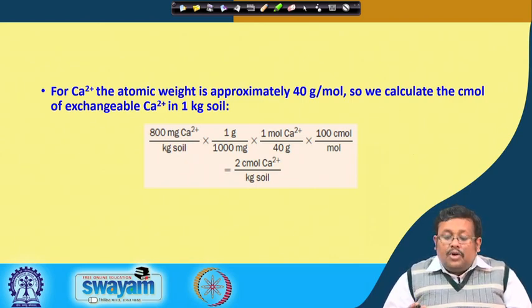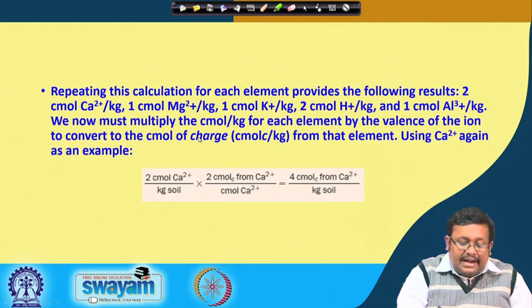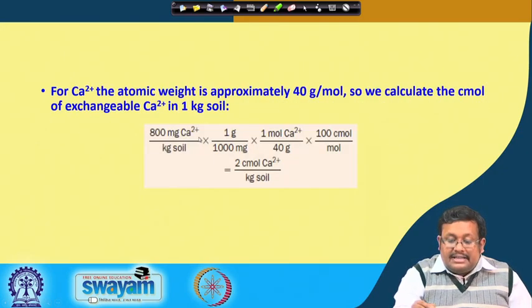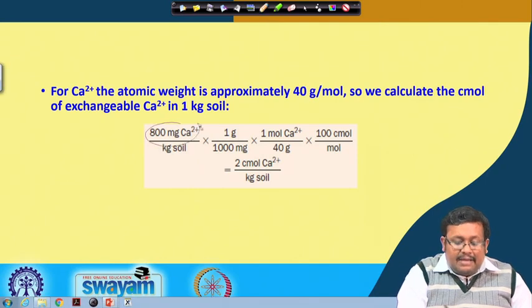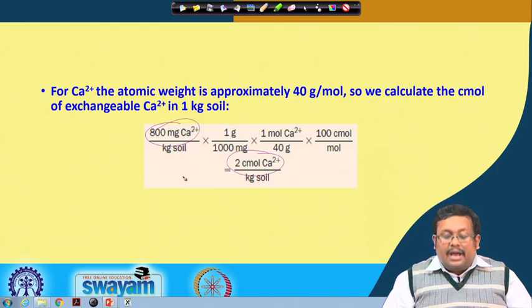Since 40 grams means 1 mole, from there we can calculate millimole and centimole. So, when we convert this 800 milligram of calcium, we will get ultimately 2 centimole of calcium ions per kg of soil.